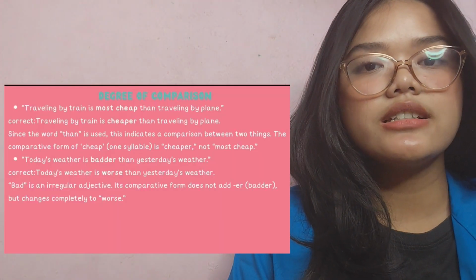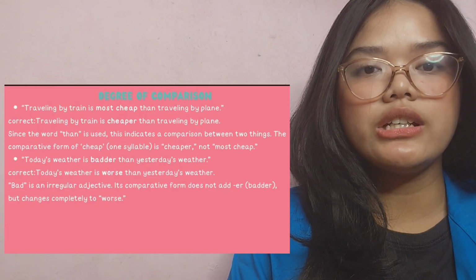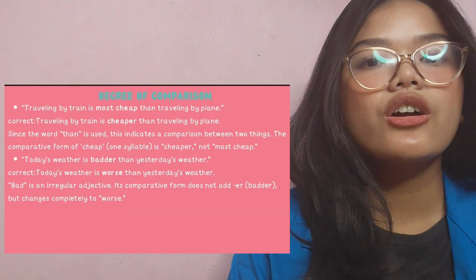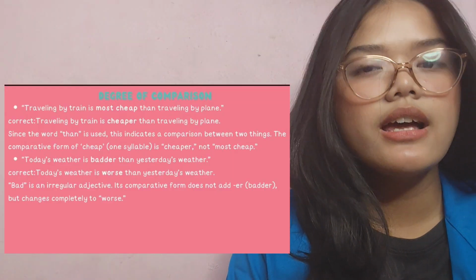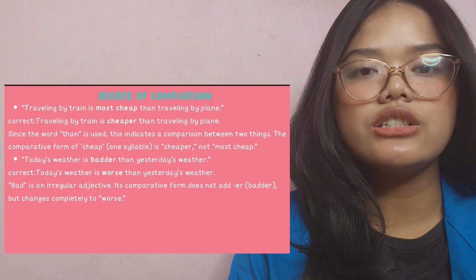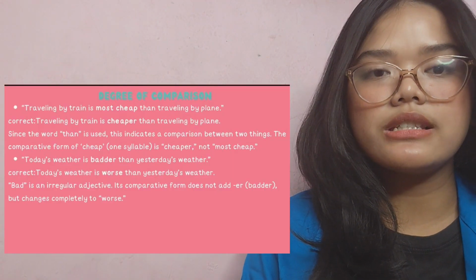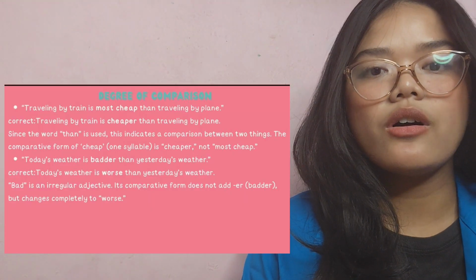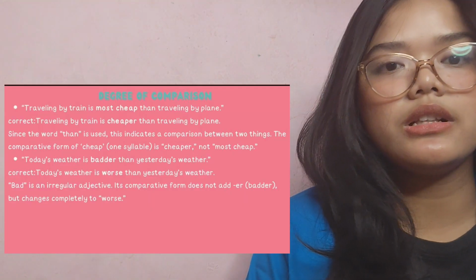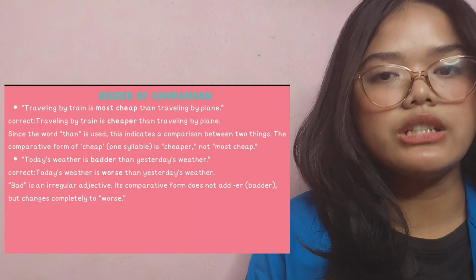Next, analyze "Traveling by train is most cheap than traveling by plane." Correct: Traveling by train is cheaper than traveling by plane. Since the word than is used, this indicates comparison between two things. The comparative form of cheap, one syllable, is cheaper, not most cheap.